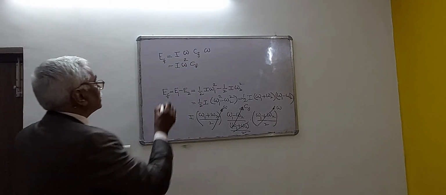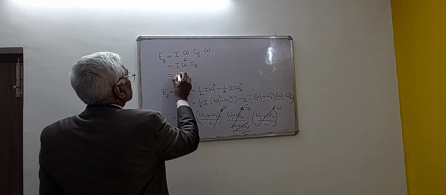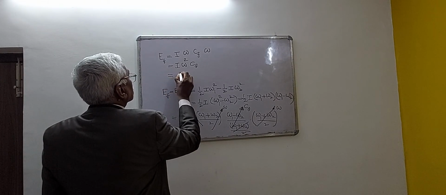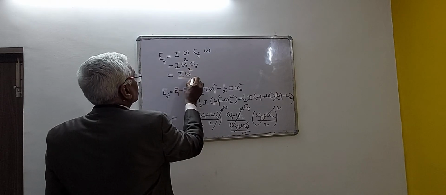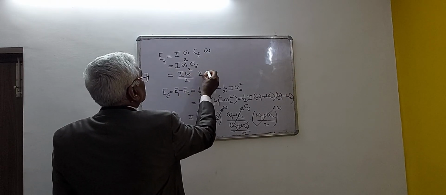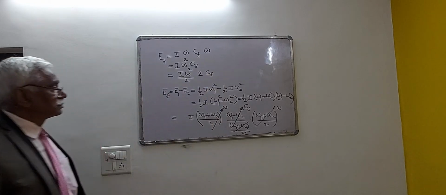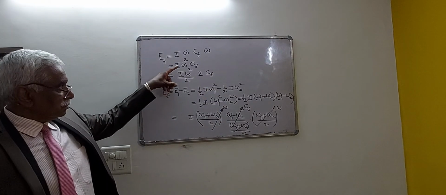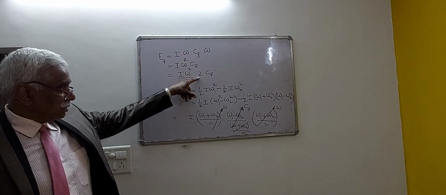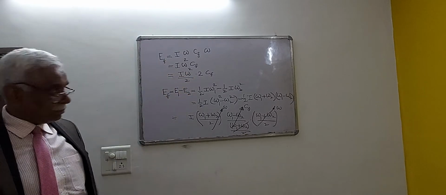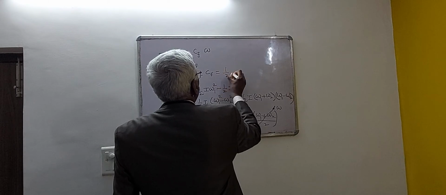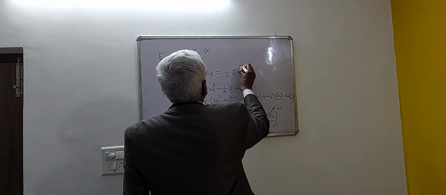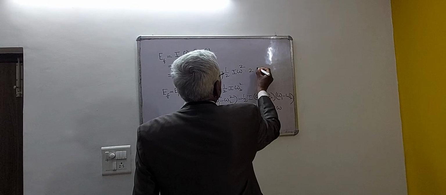It can further be written as I omega square by 2 into 2 into CF. Multiplying this term by 2 and dividing by 2 does not make any difference. So it can be written as 1 by 2 I omega square into 2 CF.